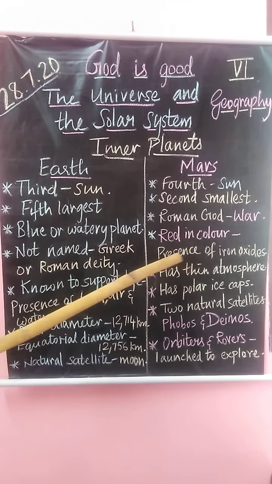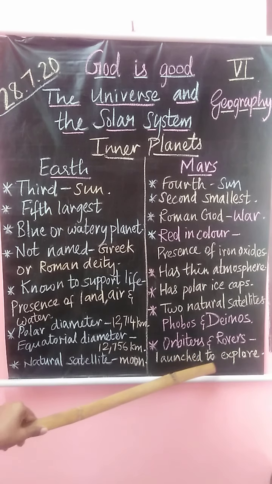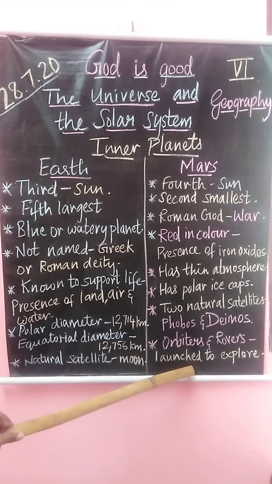Why is it red? Due to the presence of iron oxides on the surface of Mars. It has a thin atmosphere. And it also has polar ice caps like Earth. It has two natural satellites, namely Phobos and Deimos. Phobos means fear, Deimos means terror. Many orbiters and rovers have been launched to explore this planet.